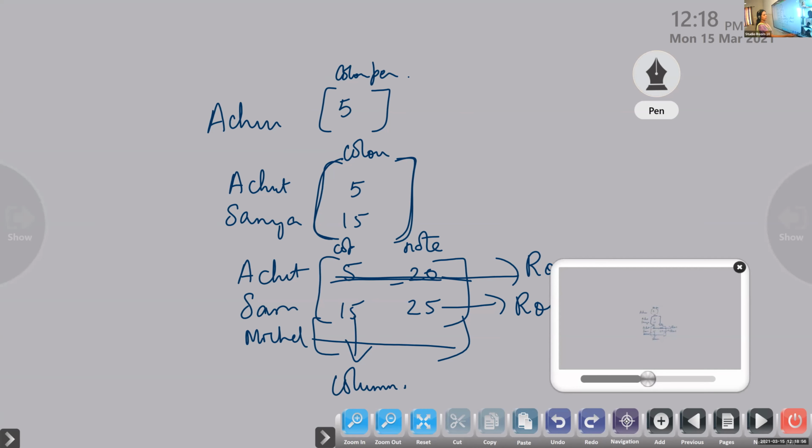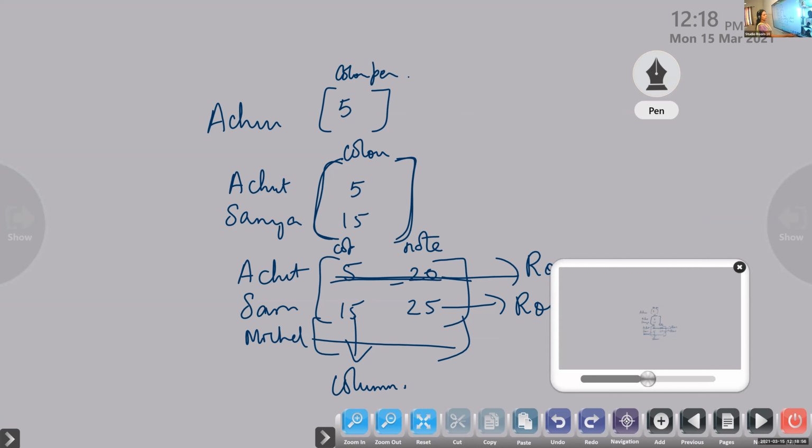An m by n matrix will contain how many elements? In general, if you take an m by n matrix, how many elements will be there? m into n, mn elements, isn't it? We write it as m into n. An m by n matrix will contain mn elements.